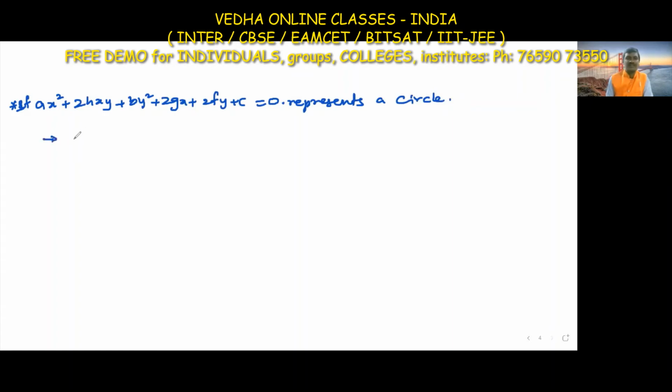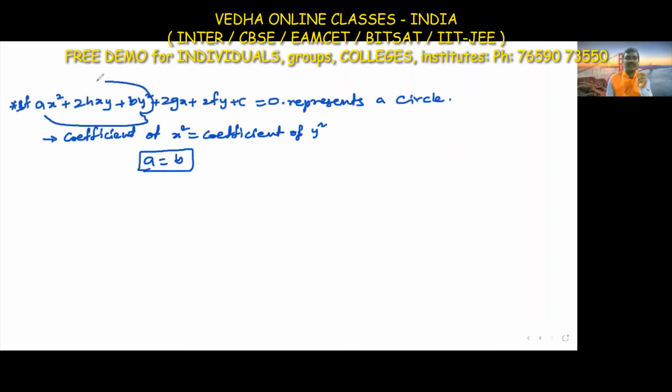Here the condition is that the coefficient of x square and the coefficient of y square must be equal. That means a and b both are equal. These two, the x square coefficient and the y square coefficient, are equal here.